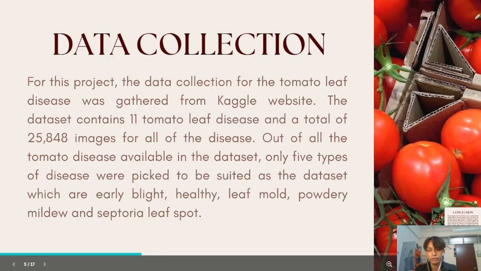Okay, now we will discuss the data collection methods for our system. For this project, the data for the tomato leaf disease is gathered from one main source, which is the Kaggle website. The dataset we found contains 11 tomato leaf diseases, and the total number of images is 25,848 images. Out of all 11 tomato leaf diseases, we pick only 5 types of disease that we think are suitable. For example, we pick the early blight, healthy leaf, leaf mold, powdery mildew, and septoria leaf spot.